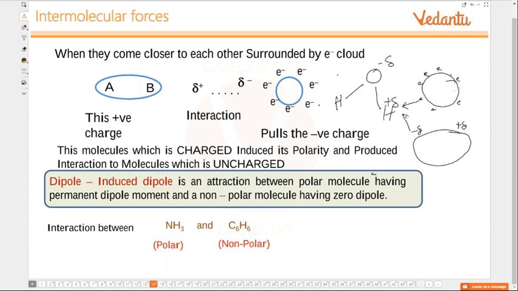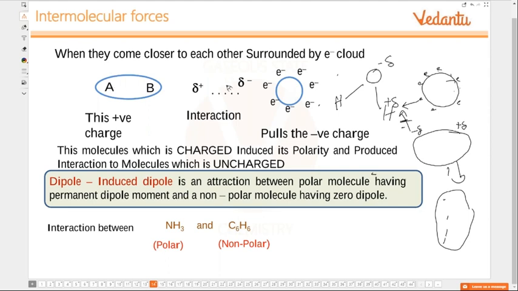So when it is created, this will induce an opposite polarity in the neighboring molecule. This continues. This may have been lost for only a microsecond, or even less, but it will have already induced a dipole in the neighboring molecules.